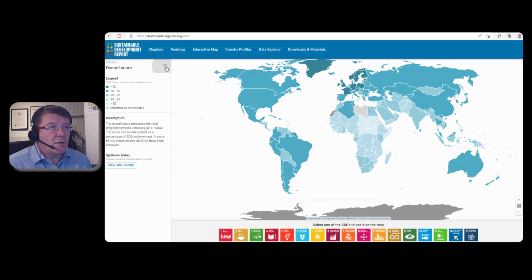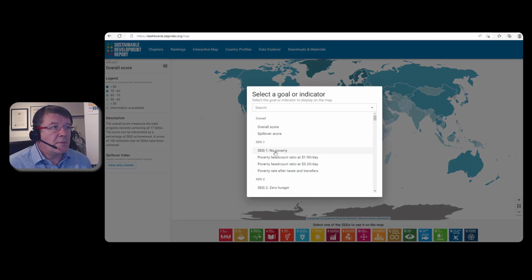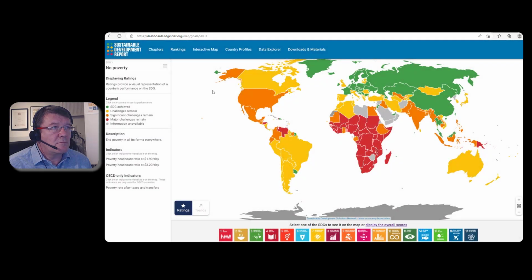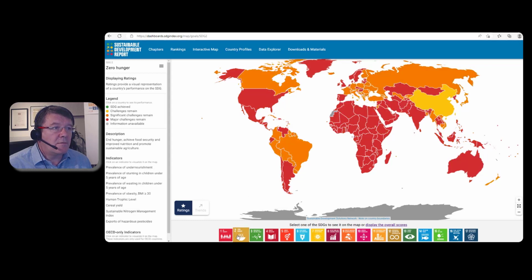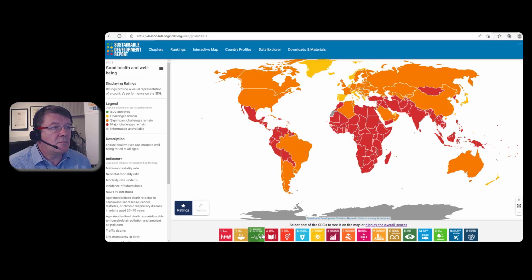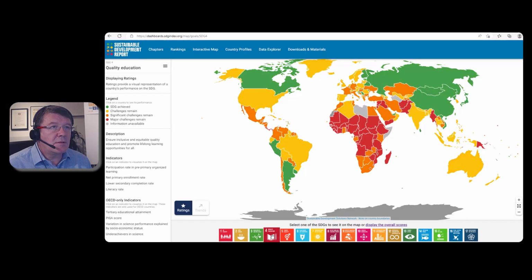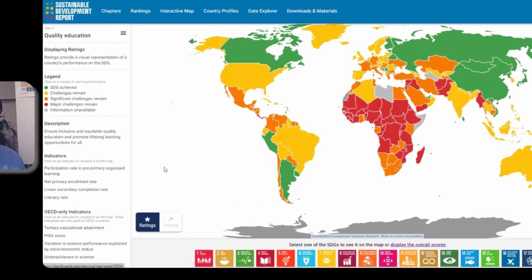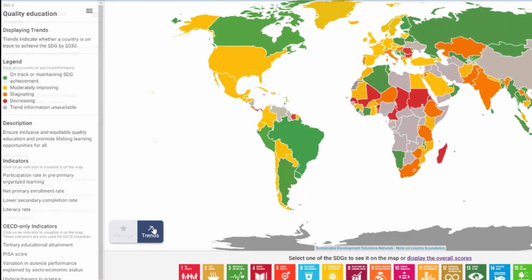So what you can do here is you can choose maybe to look at SDG 1. So it would pick there, and you can see how all the countries are doing. And down here, you can further pick SDG 2, SDG 3, SDG 4, and you get basically a summary or an overview of their ratings.